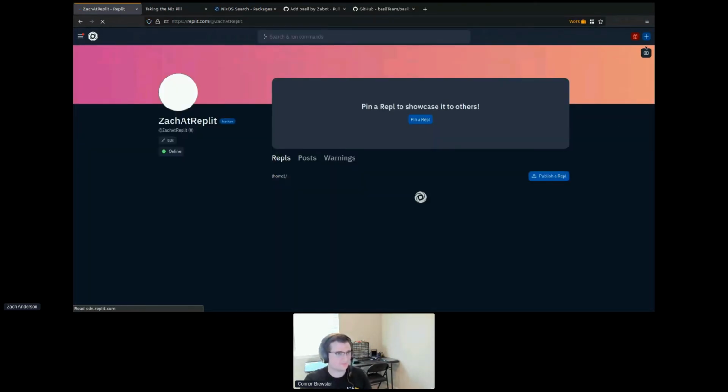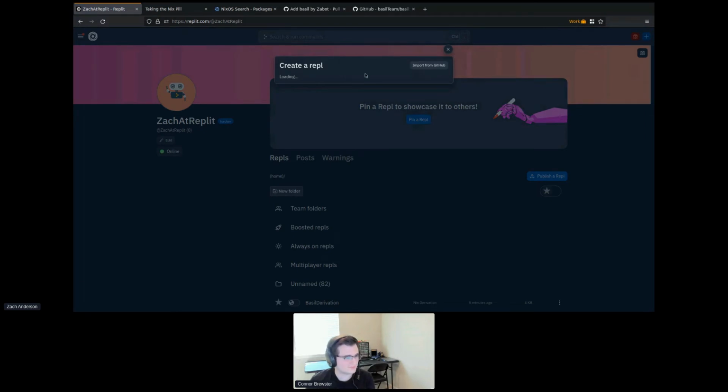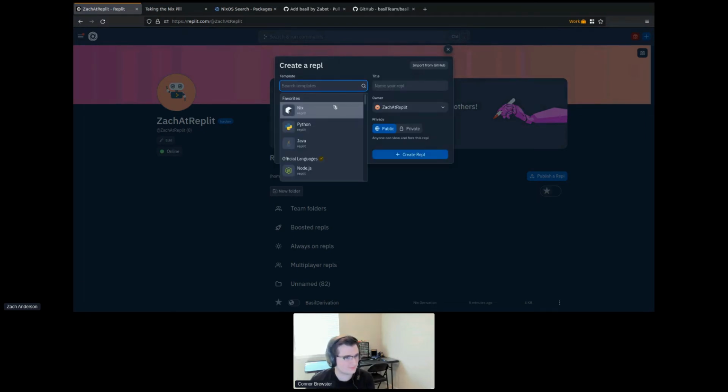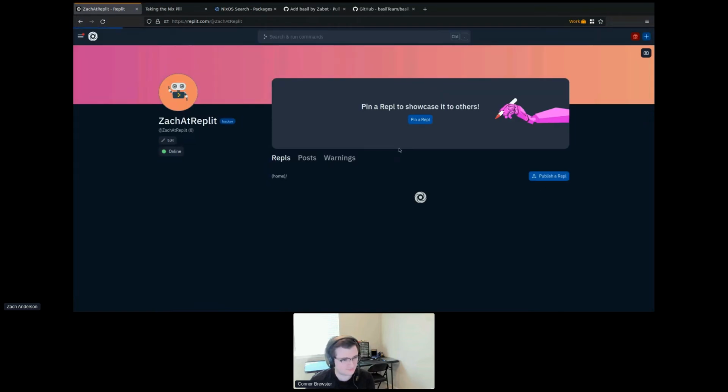So now we can use Bazel in any Nix REPL. Now that doesn't mean that Bazel is an official language yet. It just means that it's available as a binary. So let's see how we would turn that into a proper language. So just like before, we're going to make a template. We're going to make an empty Nix REPL, and we're going to name it Bazel.